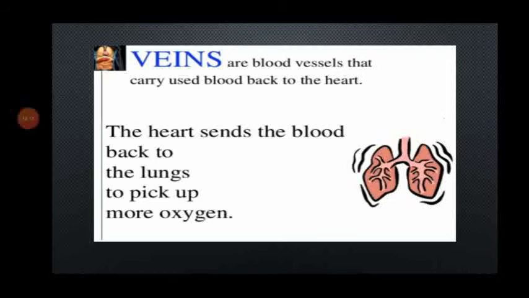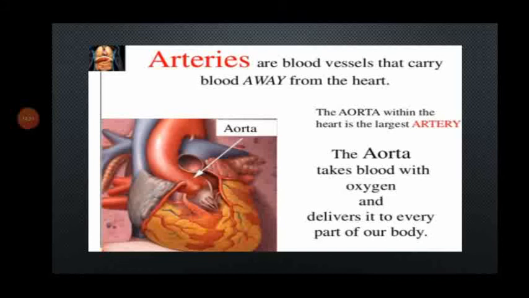The heart sends the blood back to the lungs to pick up more oxygen. Then arteries are the blood vessels that carry blood away from the heart. The aorta within the heart is the largest artery. The aorta takes blood with oxygen and delivers it to every part of our body.